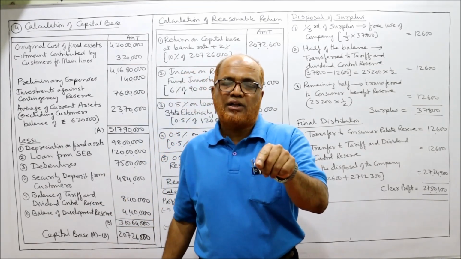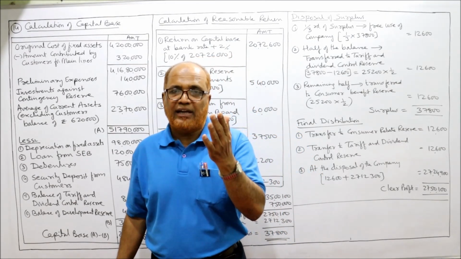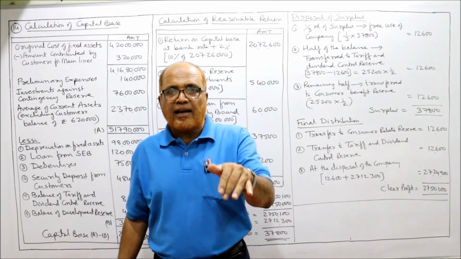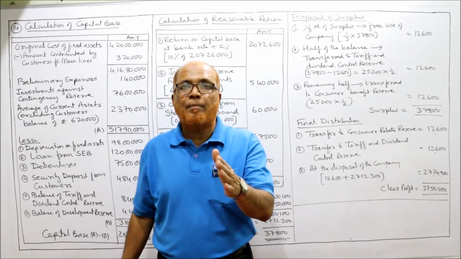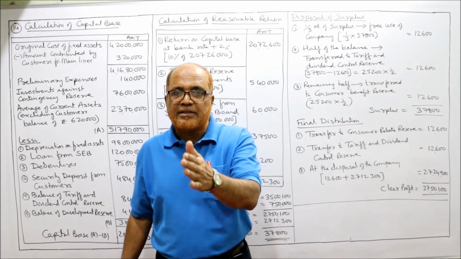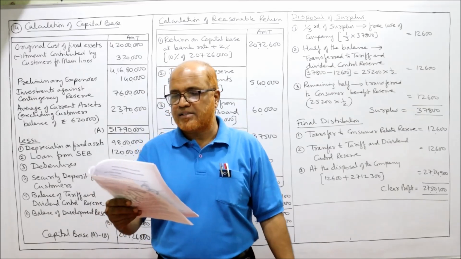For finding out the disposal of surplus, first we need the surplus. For calculating surplus, we need reasonable return. For calculating reasonable return, we need a capital base. So step by step we have to calculate capital base, then reasonable return, then surplus, then disposal of surplus.